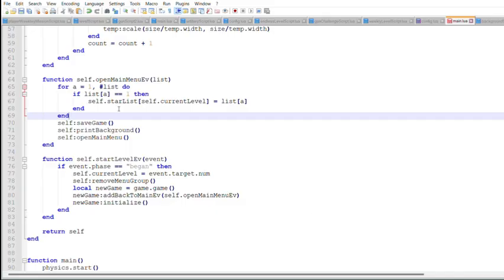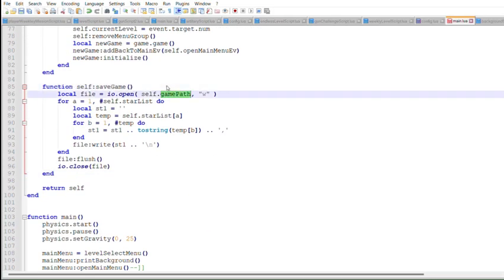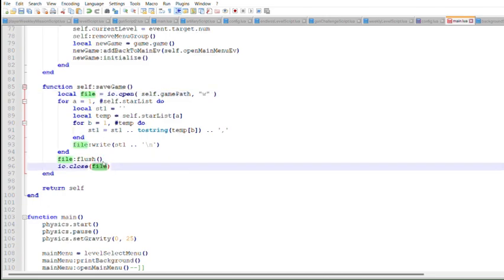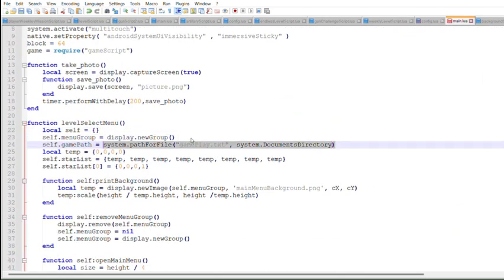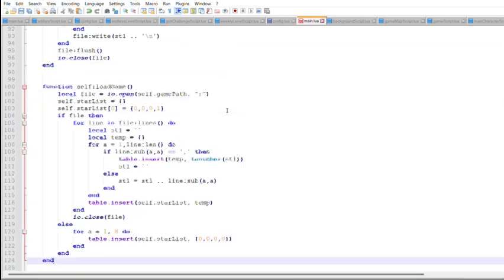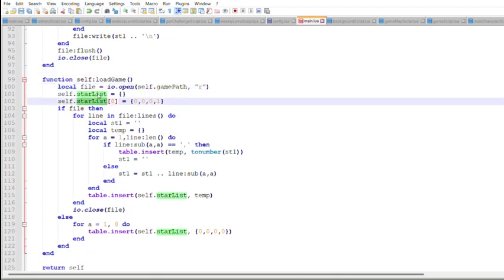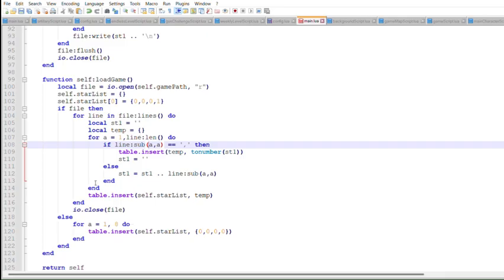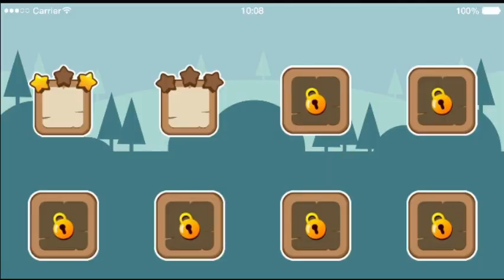Within the main menu class, I will create 2 new methods, save game and load game. To save the game, I will need to create a new file that writes down how many stars were collected and if the level was complete. Loading a game is a lot like reading an agenda. You open it, see what you got done, and continue where you left off.